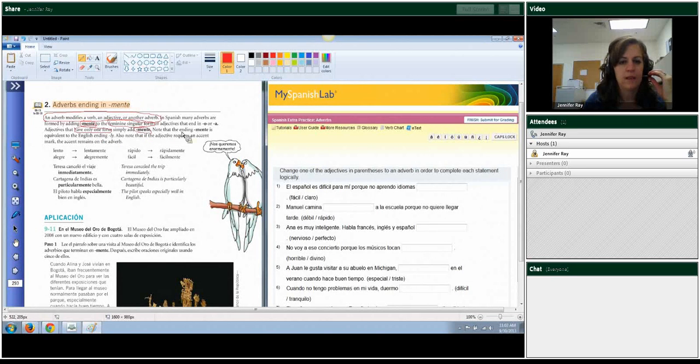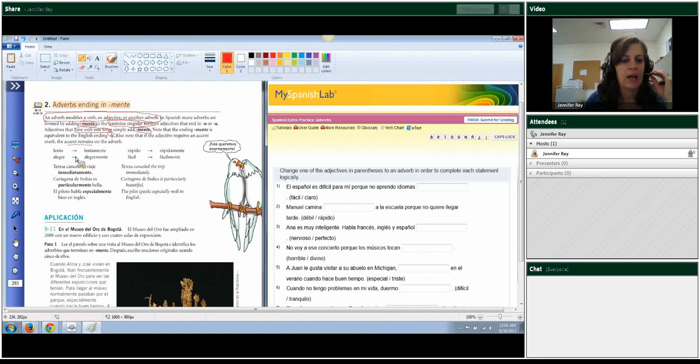Note that the ending mente is equivalent to the English ending ly. Also note that if the adjective requires an accent mark, the accent remains on the adverb. So accent remains.